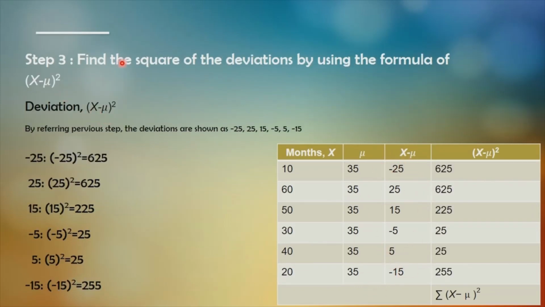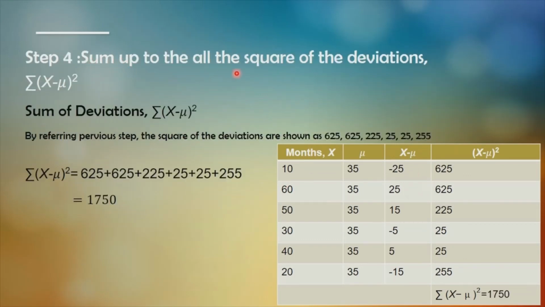So next step is to find the square of the deviation. After you already found your deviations, right, you just have to square them. So you will get 625, 625, 225, 25, 25, and 225. So you just put it in the table like this. And then step 4 is to sum up all the squares of the deviation. Once you already get your squares of deviation, you just have to total it all together, like so, and then your answer will be 1750. This is the sum.